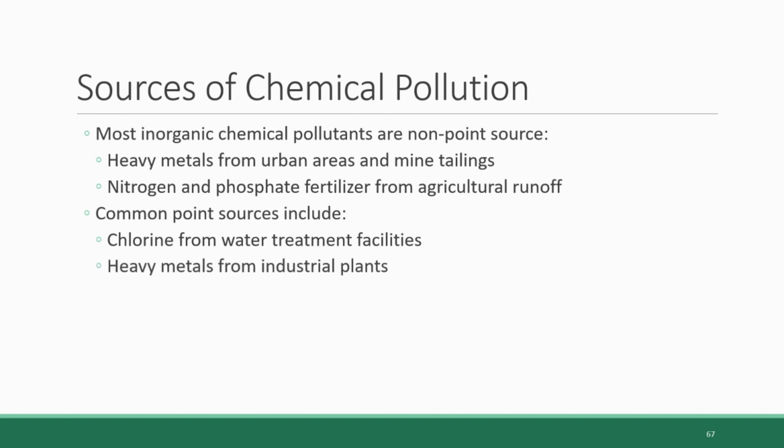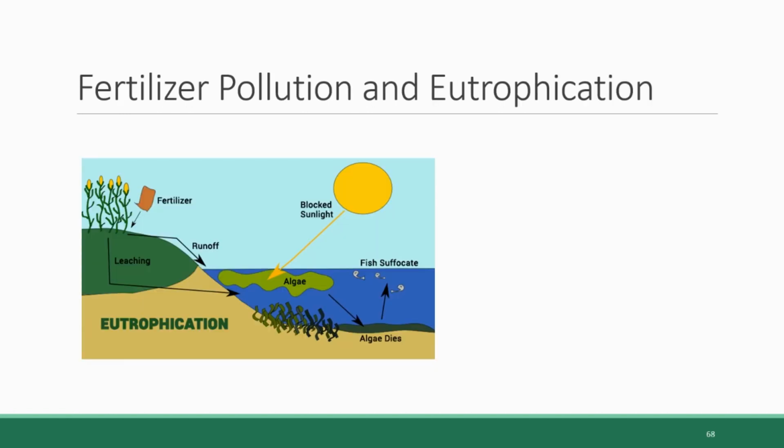Also, heavy metals that are in the waste released from industrial manufacturing plants are a chemical pollutant from a point source. But let's revisit the fertilizer pollutants, because these are a big source of marine ecosystem collapse, and they've become more problematic in coastal areas around the US and around the world in recent years. The process that this fertilizer runoff initiates in marine ecosystems, as we've mentioned before, is called eutrophication.